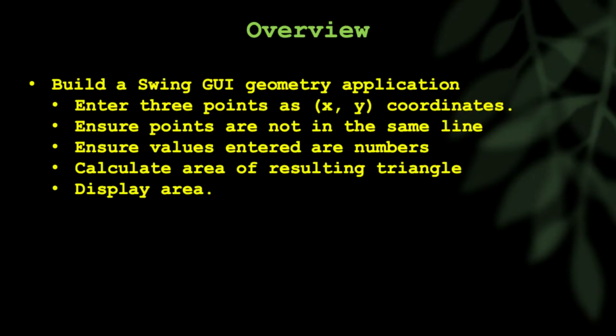In this program, you're going to enter 3 points as XY coordinates. You're going to make sure the points aren't all in the same line, because if they're all in the same line, you can't form a triangle. And you're going to ensure that the user enters values that are actually numbers instead of letters or extraneous characters. The application should calculate the area of the resulting triangle from the 3 points you entered.